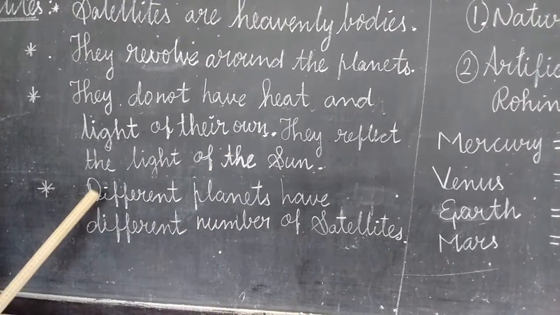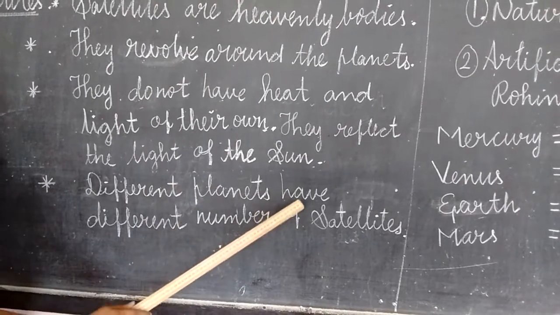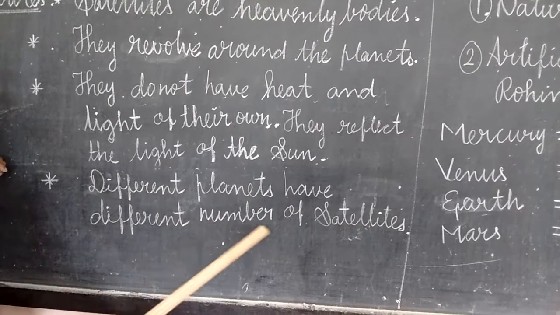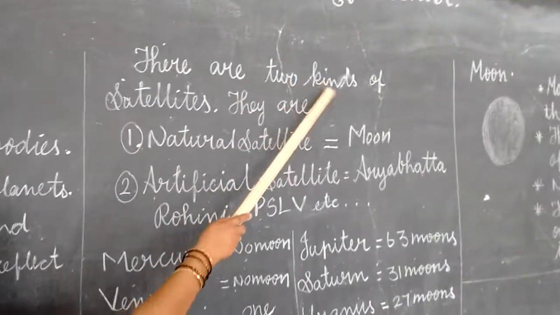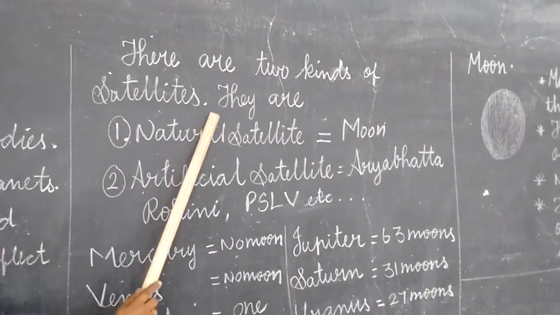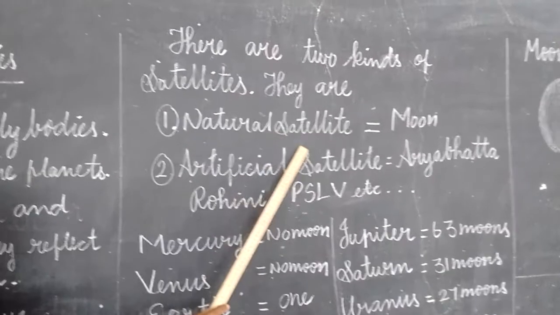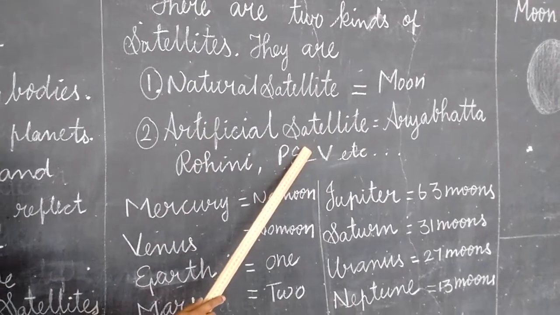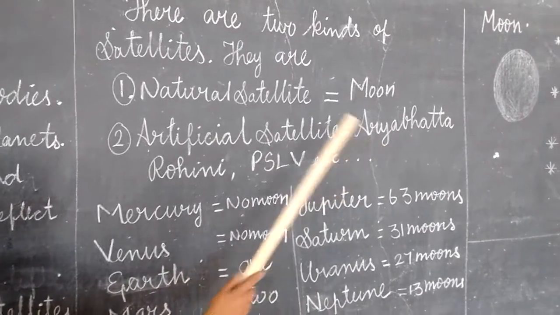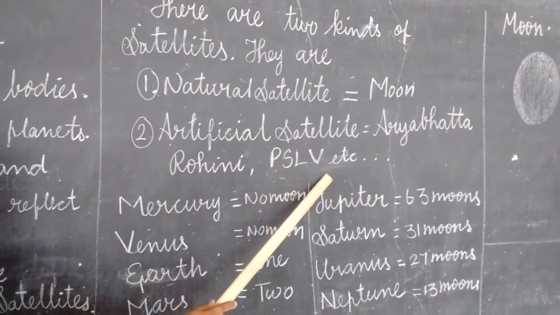Different planets have different numbers of satellites. There are two kinds of satellites: natural satellite, example moon; artificial satellite, example Aryabhatta, Rohini, PSLV, etc.